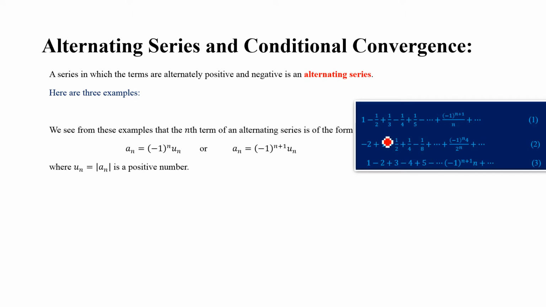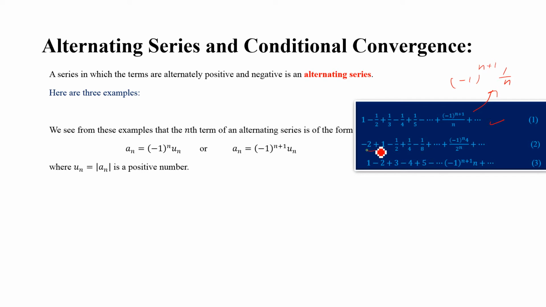And if we observe these series closely, in this case, the first term is positive and the nth term is minus 1 to the power n plus 1 times some term which depends upon n.